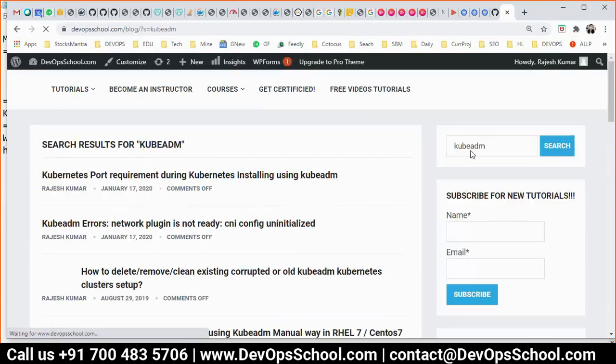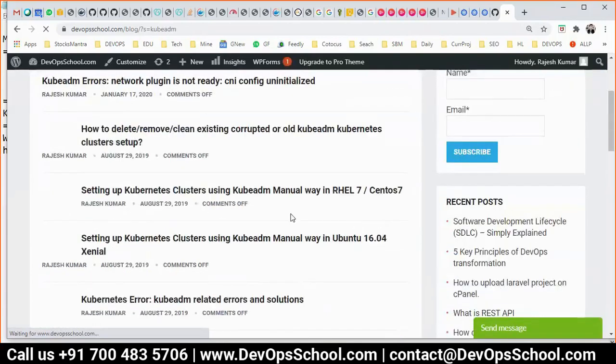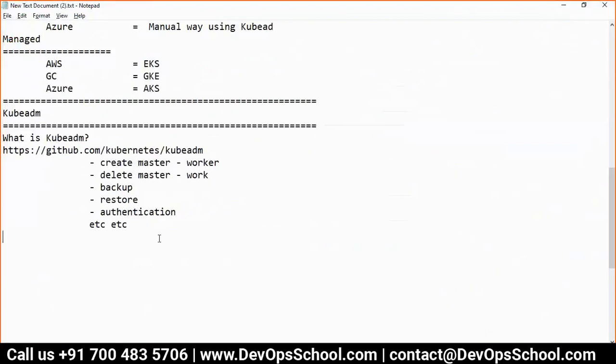I searched Kubeadm and there are so many things there. I am putting it up in a simple way: how to set up a Kubernetes cluster, and if anything goes wrong, how to clean the Kubernetes cluster. Simple. Every step I have, I'll be giving you.